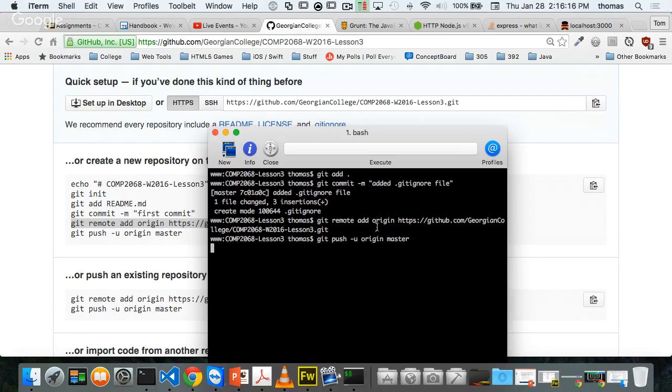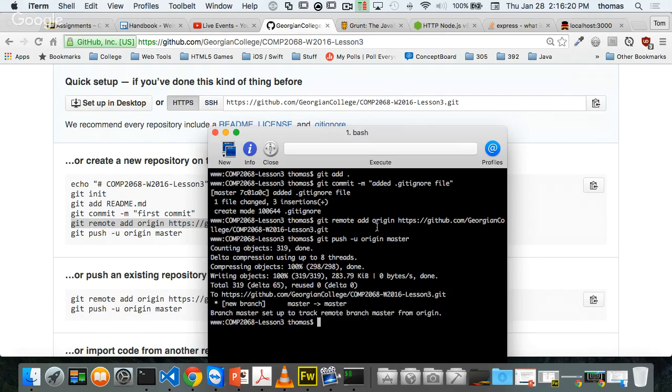When I press enter, you may get asked, can you please log in to GitHub? Your GitHub username and password. You might get that requirement, if you haven't set up locally so that you don't have to. There are some steps you can take if you look it up on the web. You can set up a global configuration for your credentials for GitHub and Git, and you never have to do this again. Okay, cool. So I've pushed everything up.